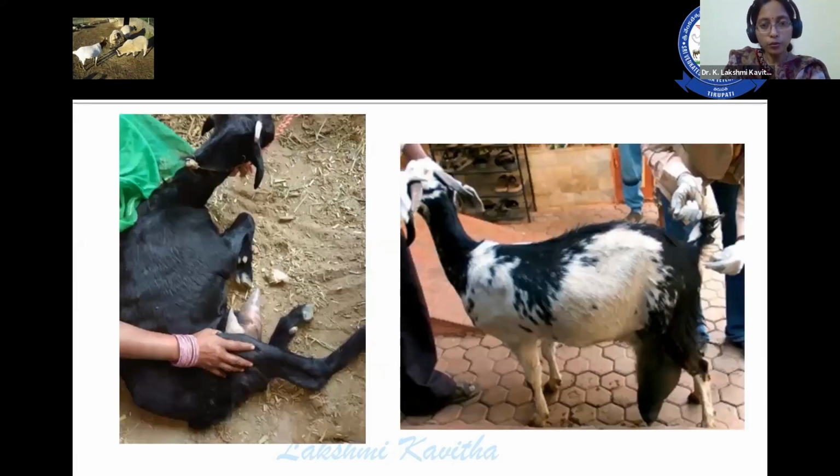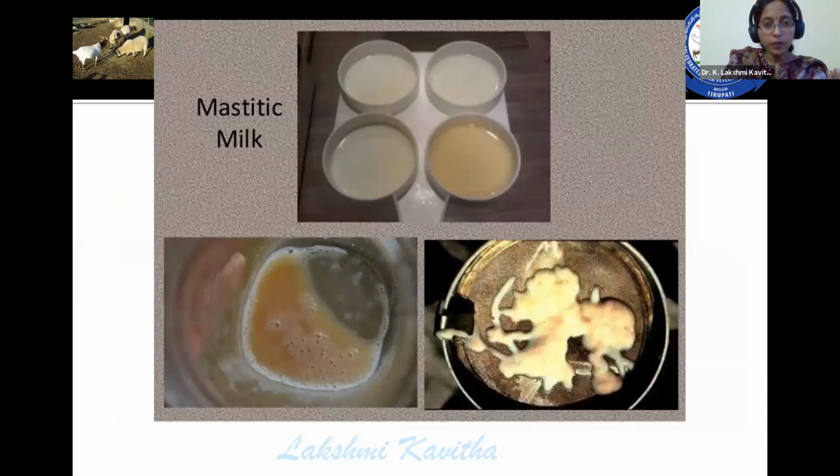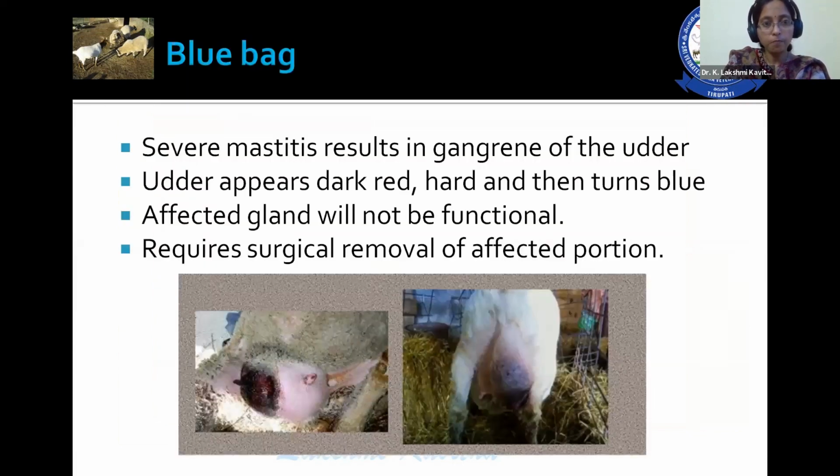So these are the two animals that are showing signs of mastitis. And this is the mastitis milk showing different signs. And blue bag condition is also observed because of gangrenous mastitis. So severe mastitis results in gangrene. The udder appears dark red and hard and then turns blue. The affected gland will not be functional and requires surgical removal of the affected portion.